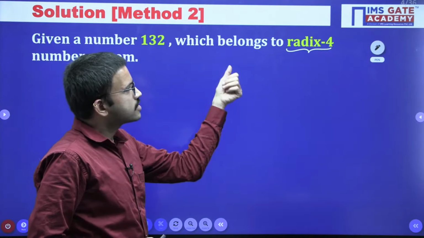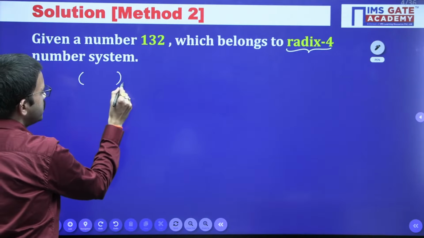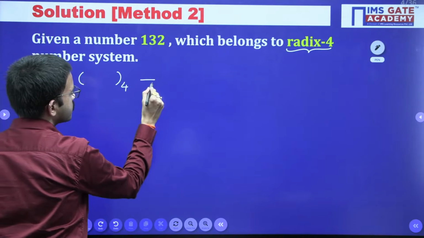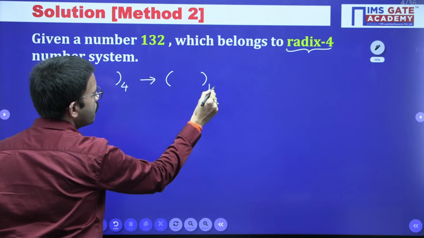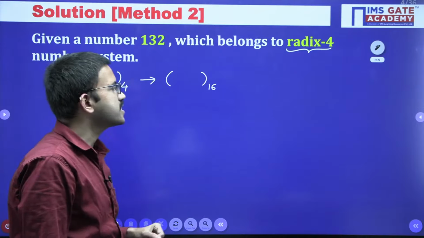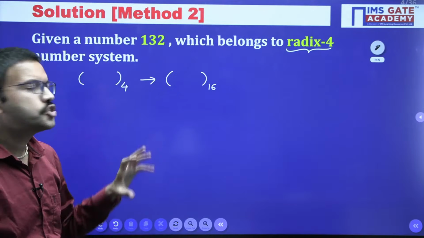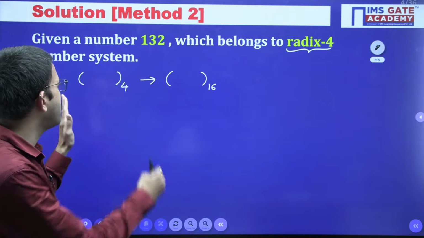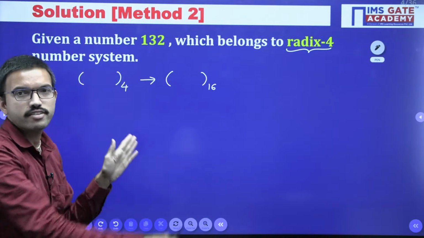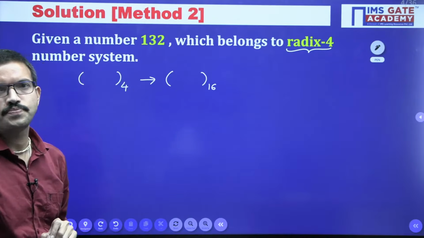But before getting the decimal number, for the timing, let us discuss how to convert a base 4 number into base 16. How many digits should we group so that we get the digits corresponding to base 16? Any idea? Just to have the idea regarding base 4 to base 16 conversion, I am discussing the second method.